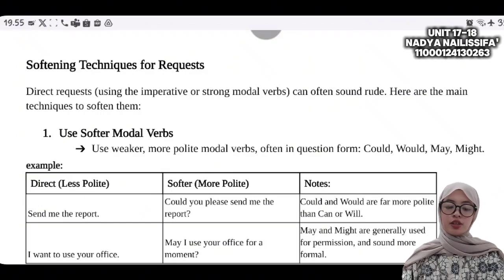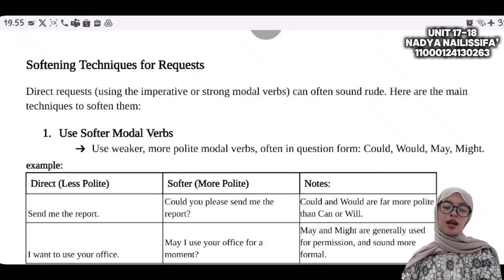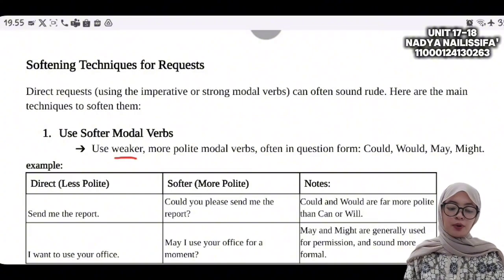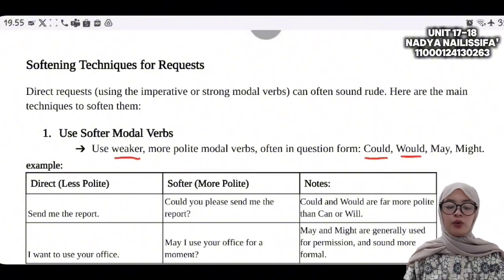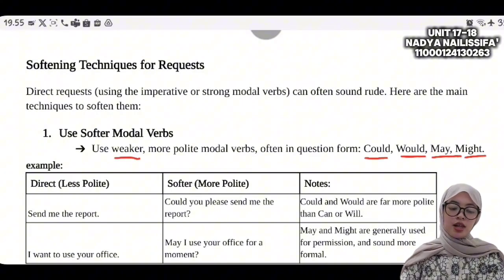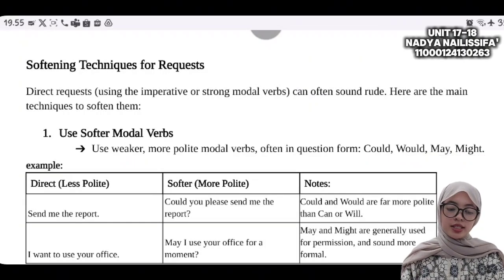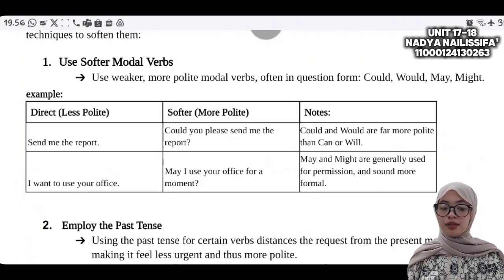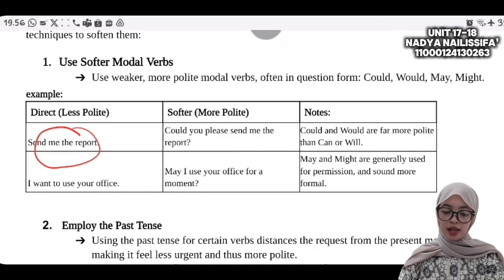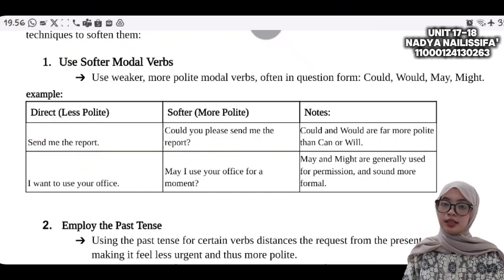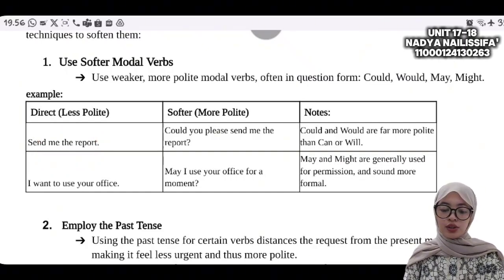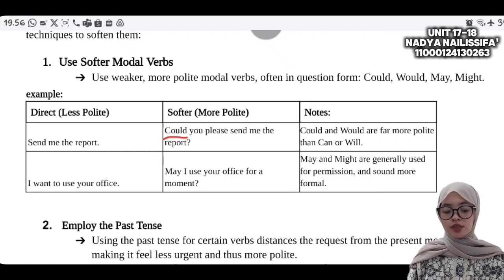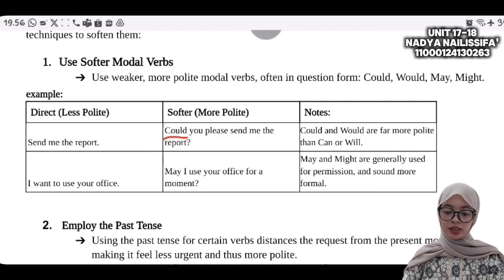First, use softer modal verbs. We can use weaker or more polite modal verbs like could or would, may or might. Example, when we state the request directly, which is less polite, like "send me the report." That is less polite, right? That sounds rude and dictating. So we use "could" to make the request softer, like "could you please send me the report?"